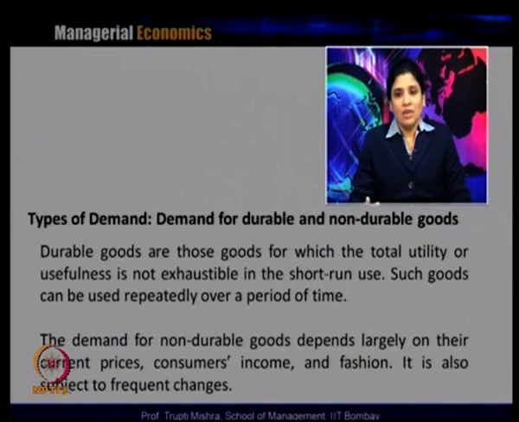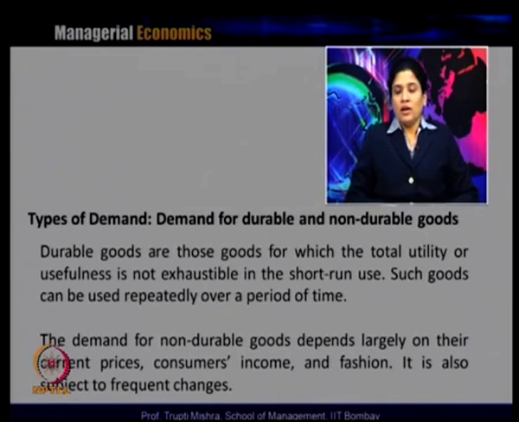The consumption can be repeated, and the usefulness of the product is not for one-time consumption. Durable goods have a specific lifetime, which is not short. And non-durable goods are basically perishable goods. Their demand depends largely on current prices, consumer income and fashion, and is also subject to frequent change.